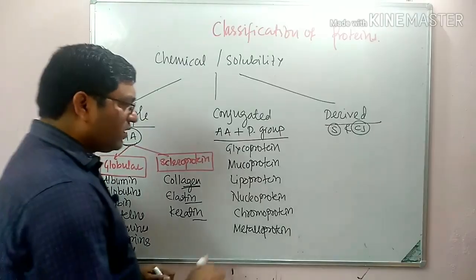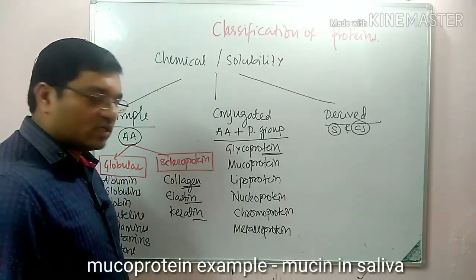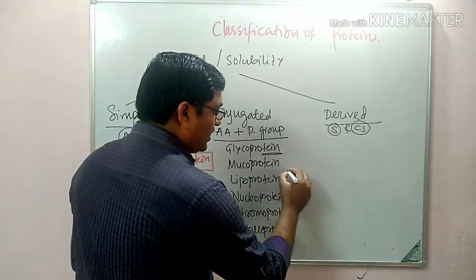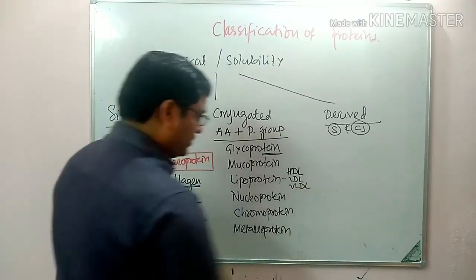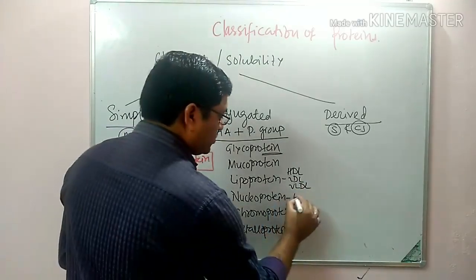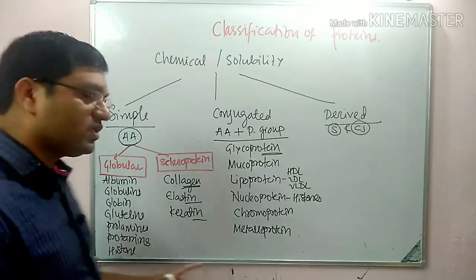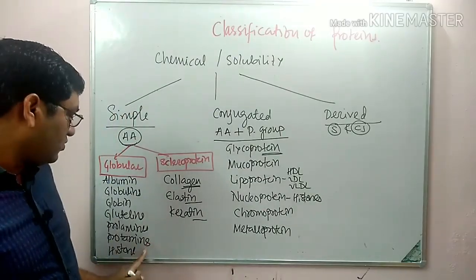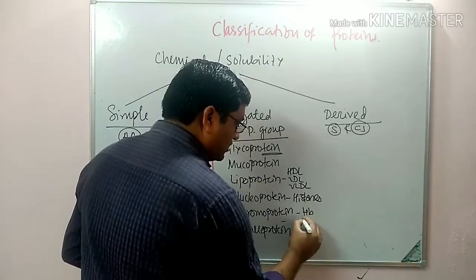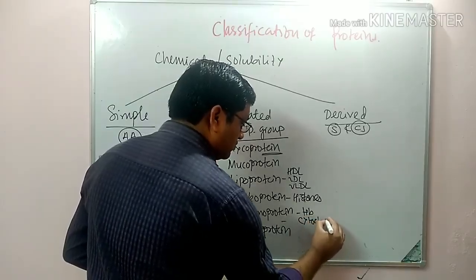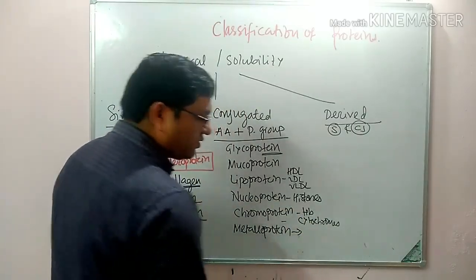Blood group antigens belong to glycoproteins. Then lipoproteins: you know HDL, LDL, VLDL, etc. Nucleoproteins include histones and protamines. Then chromoproteins: hemoglobin and cytochromes are chromoproteins. Metalloproteins: most of the enzymes contain metal.